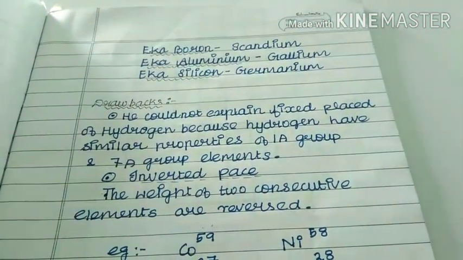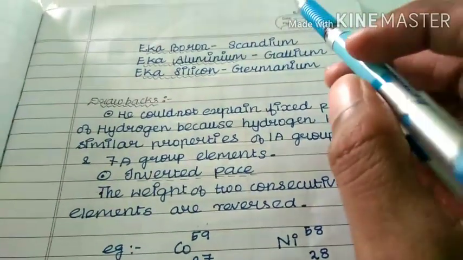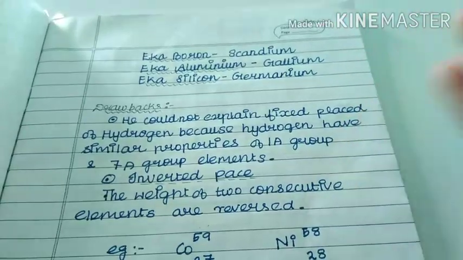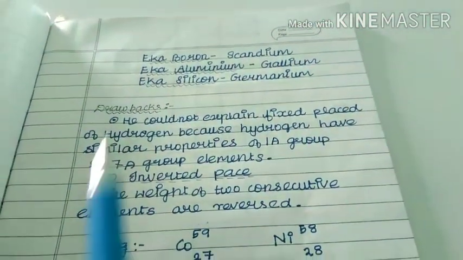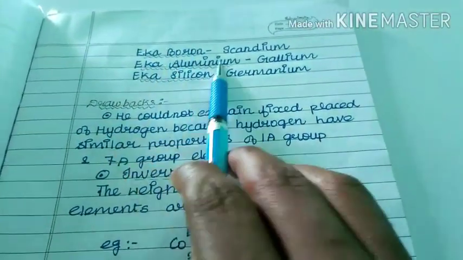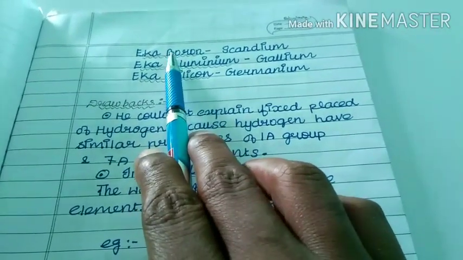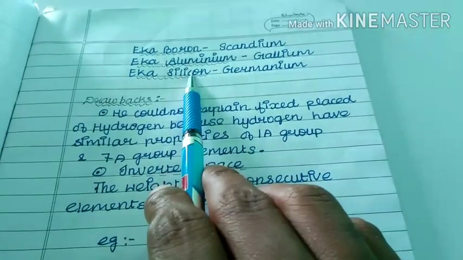The scientists after Mendeleev discovered these elements. But what Mendeleev said is that he left some gaps. The names of the gaps, this is an important point, are Eka boron, Eka aluminium, Eka silicon.